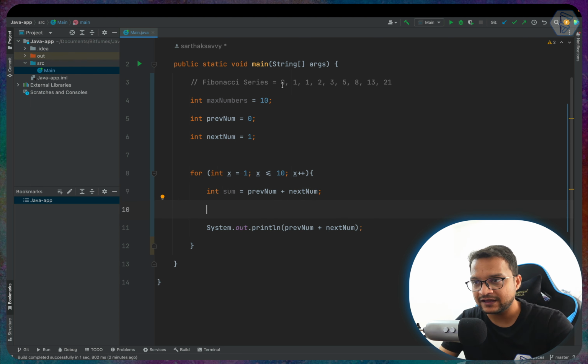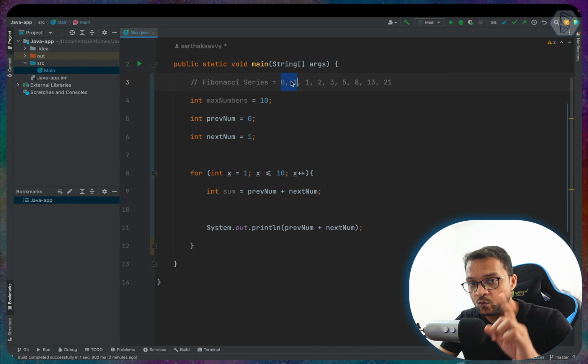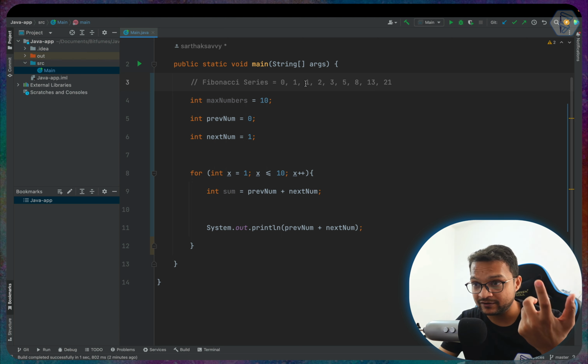So let's say we have 0 and 1. I just summed up 0 and 1, resulting in 1, which should go here. So what should be the next number? The next number is 1. What is the previous number? The previous number is the next number of the last iteration. So the previous number is now changed to the next number. I can do this after printing.